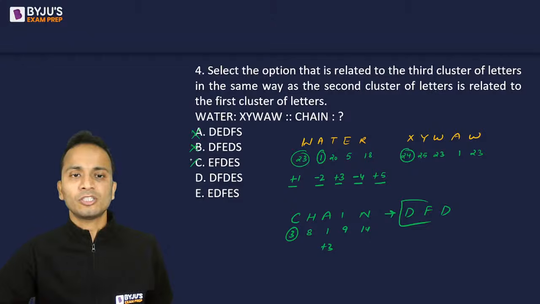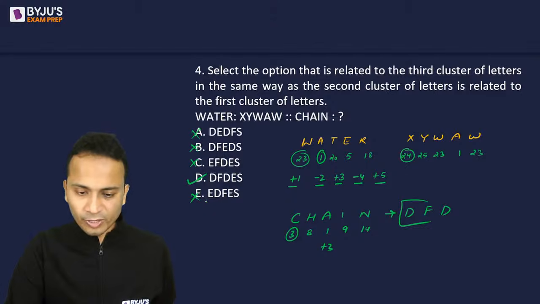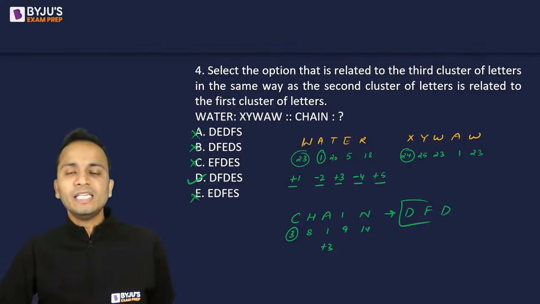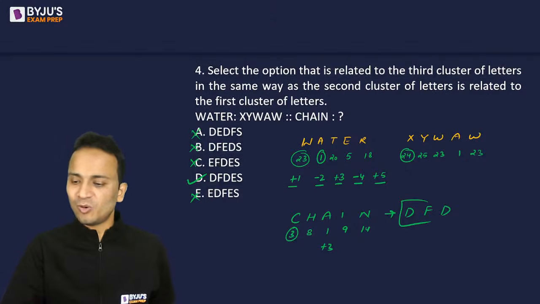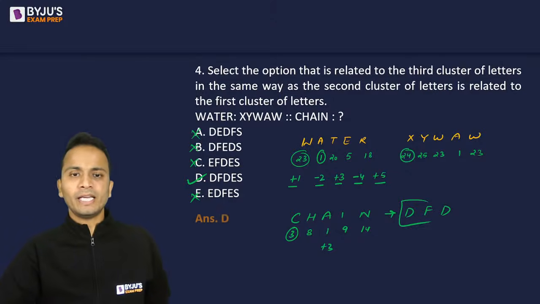Not the answer, option D is the answer. And yes, it is the correct answer. Let's see कितनों ने आंसर सही दिया है. Yes, a lot of you have given a correct answer. Not all of you, but most of you have given the correct answer. So option D is the correct answer. The logic was plus 1, minus 2, plus 3, minus 4 and so on. ठीक है, काफी इजी क्वेश्चन था, ये भी गलत नहीं होना चाहिए था. All right, let's move on to the next one.